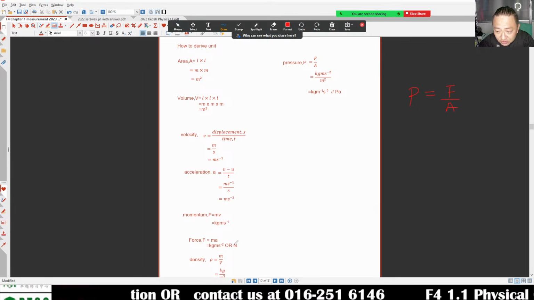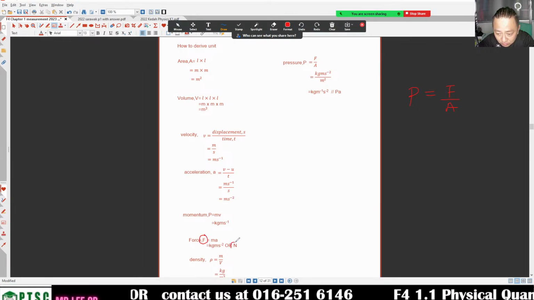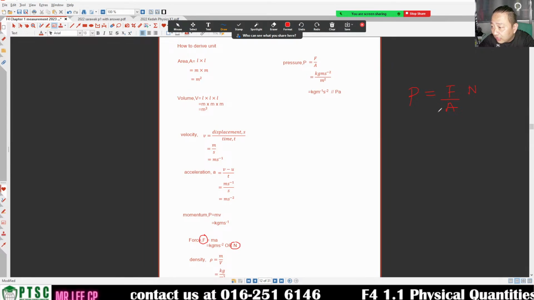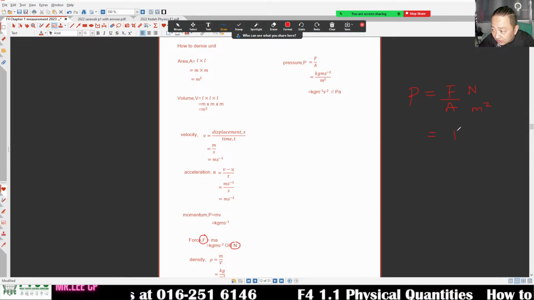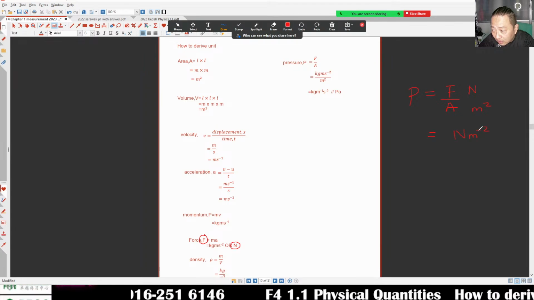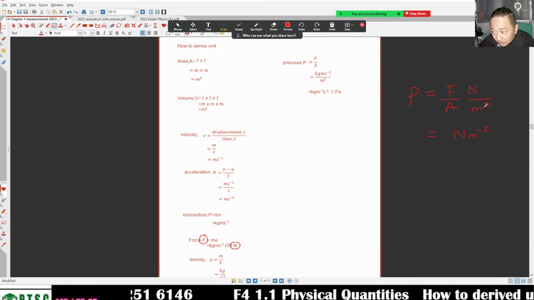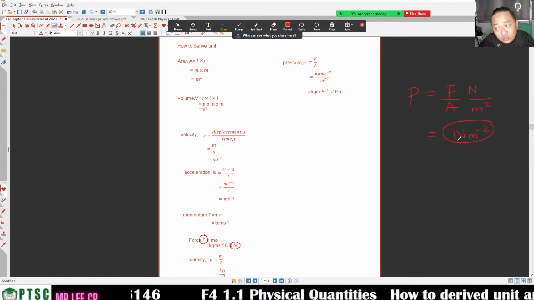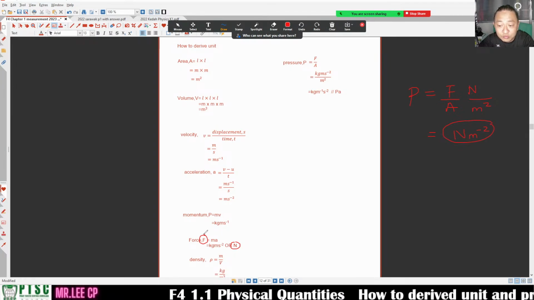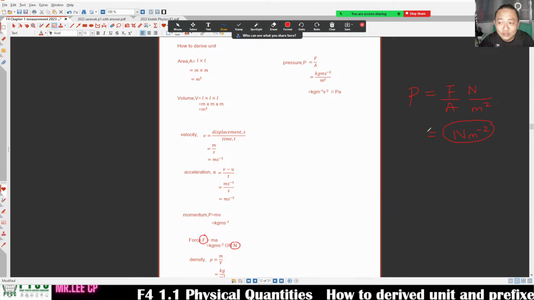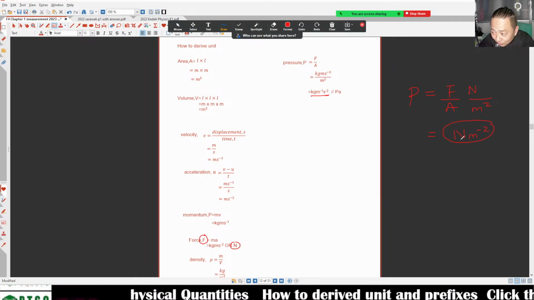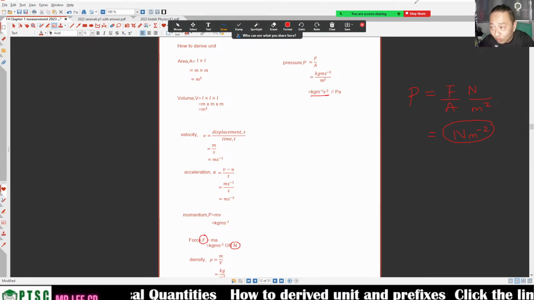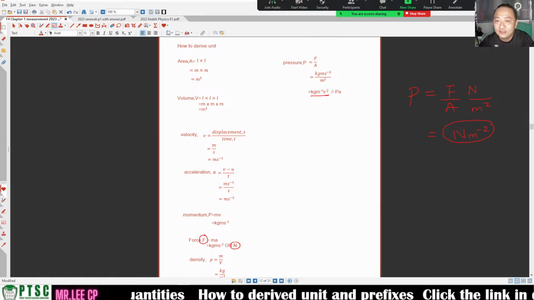You told me, teacher, force, the unit is Newton. Yes, Newton. Area, the unit is meter square. So we can write it as Newton per meter square. Newton divided by meter square also can, but this one is not SI unit, because Newton itself is already not an SI unit. This one is the SI unit. So Newton per meter square also can.